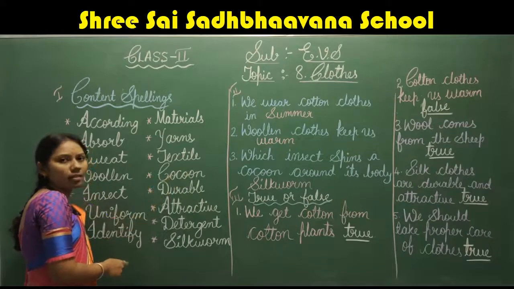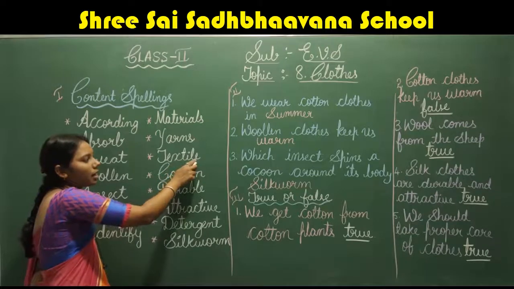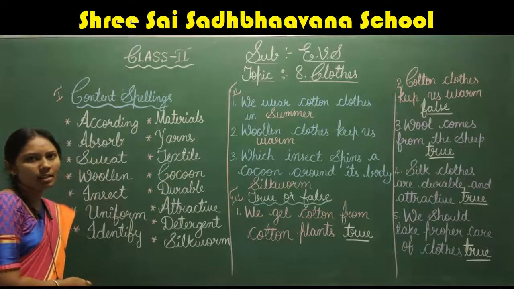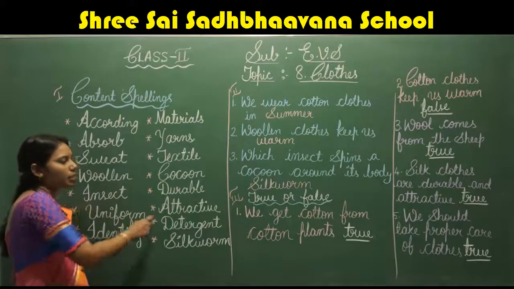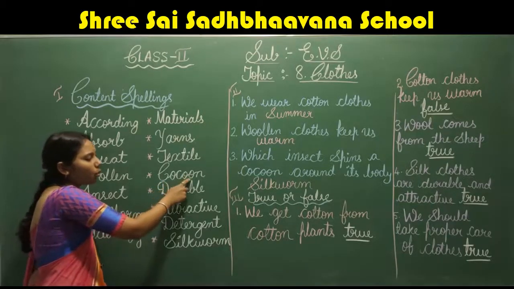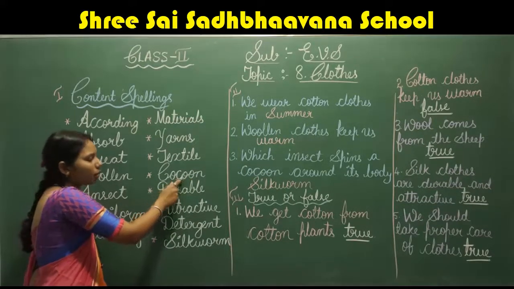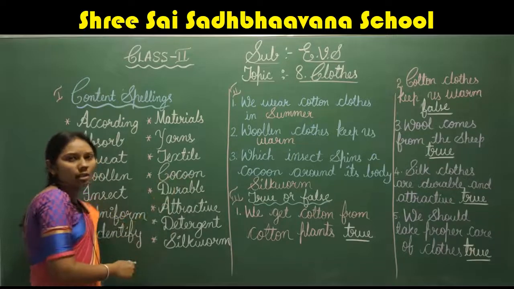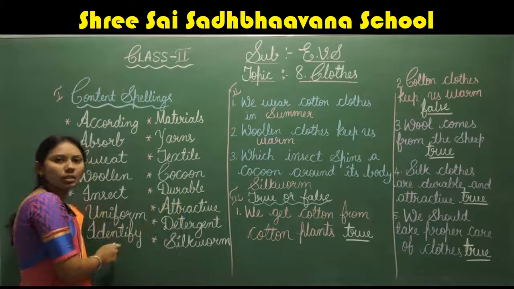Next word is textile. T-E-X-T-I-L-E. Textile. Once again, T-E-X-T-I-L-E. Textile. Next, cocoon. The spelling of cocoon is C-O-C-O-O-N. Cocoon.